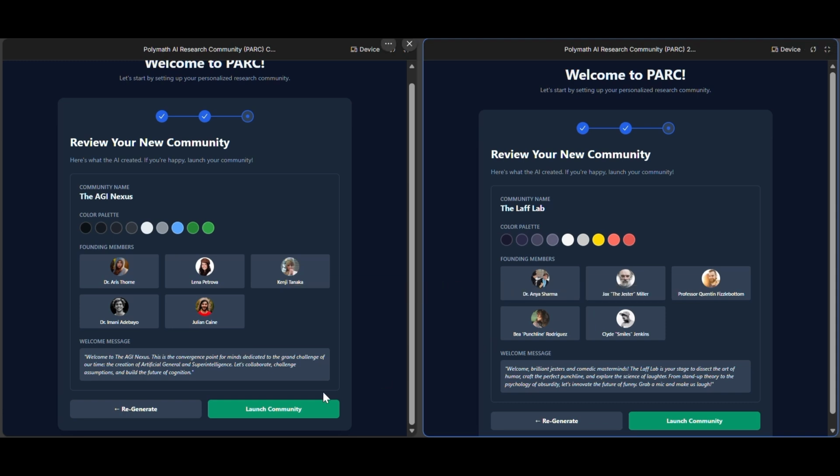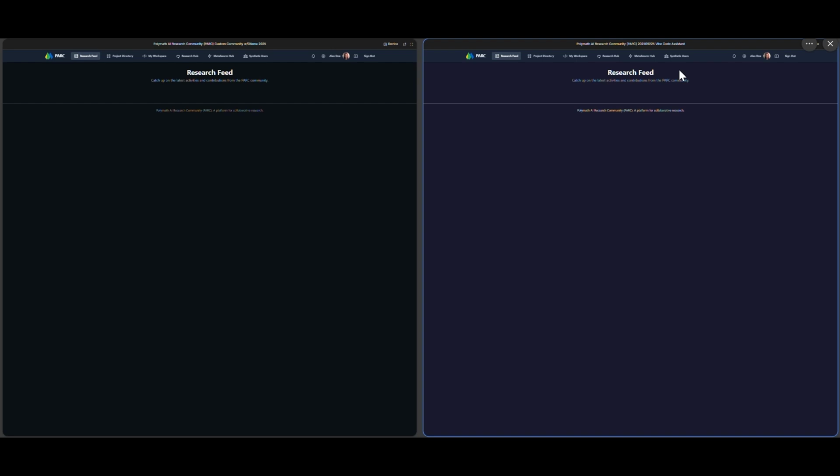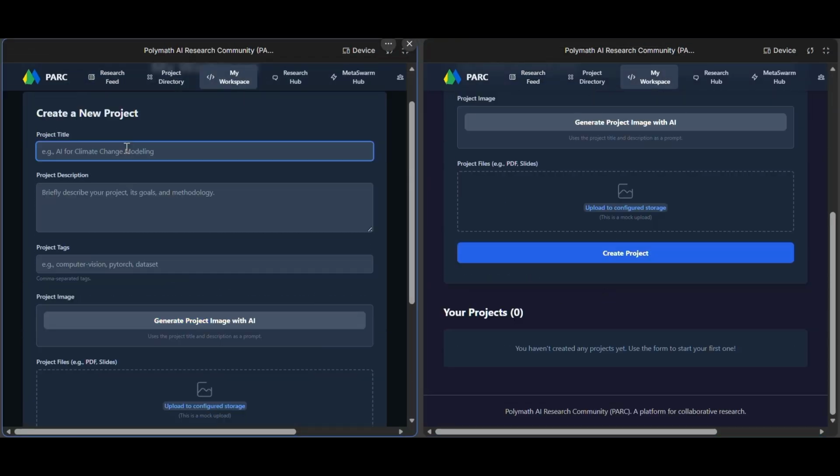Now I can come back here to the project directory, and I can see that it's there, right? And in the research feed. And this application is quite unique, I think, because what you can do is, in the workspace area, it allows you to create projects, right?